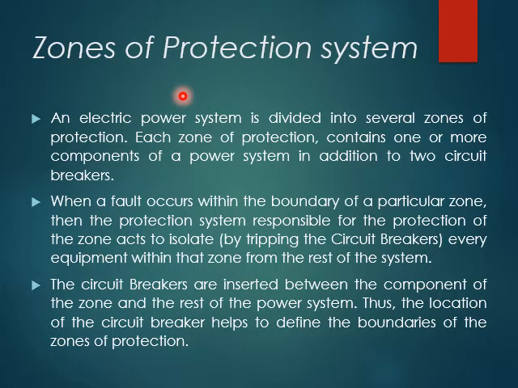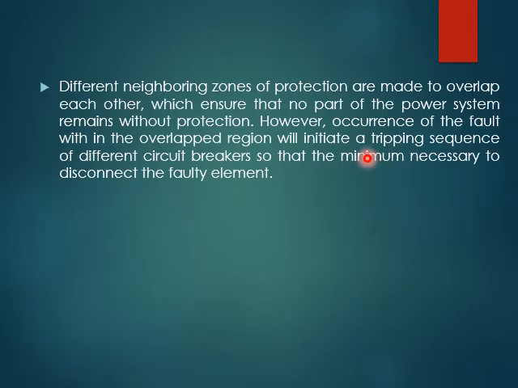So the circuit breakers are inserted between the components of the zone and the rest of the power system. Thus, the location of the circuit breaker helps to define the boundaries of the zones of protection. It's the same concept that I have discussed in the previous two slides. Different neighboring zones of protection are made to overlap each other, which ensures that no part of the power system remains without protection. Now we'll see this in the next part.